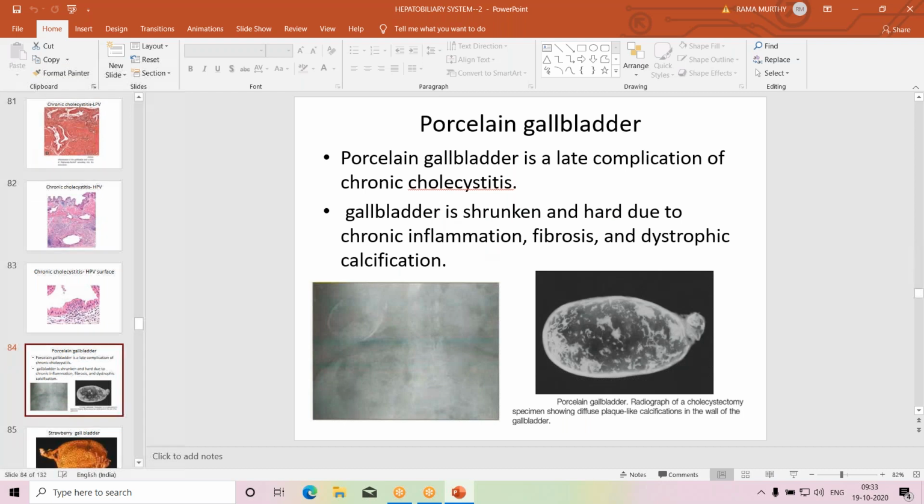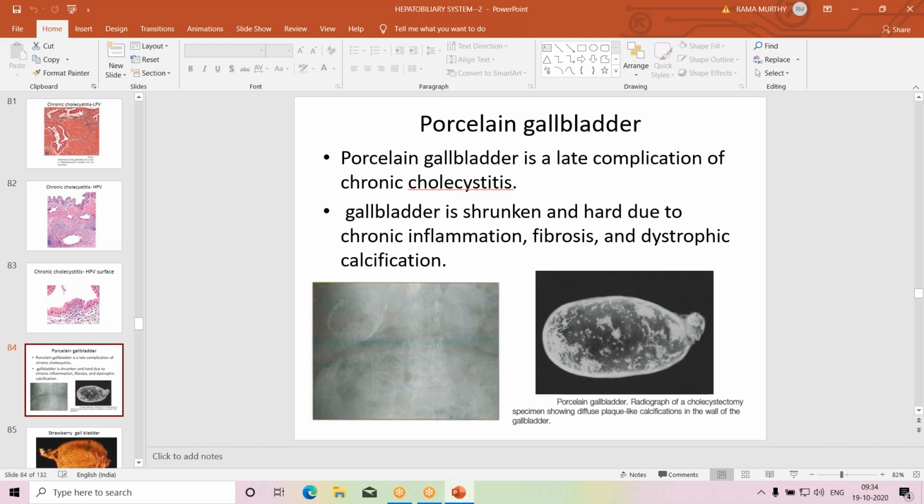So complications of chronic cholecystitis: one of the complications is porcelain gallbladder, which is a late complication of chronic cholecystitis, where you will find deposition of calcium in the fibrous wall, and the gallbladder becomes shrunken or maybe distended, or it may be hard because of chronic inflammation, fibrosis, and dystrophic calcification.